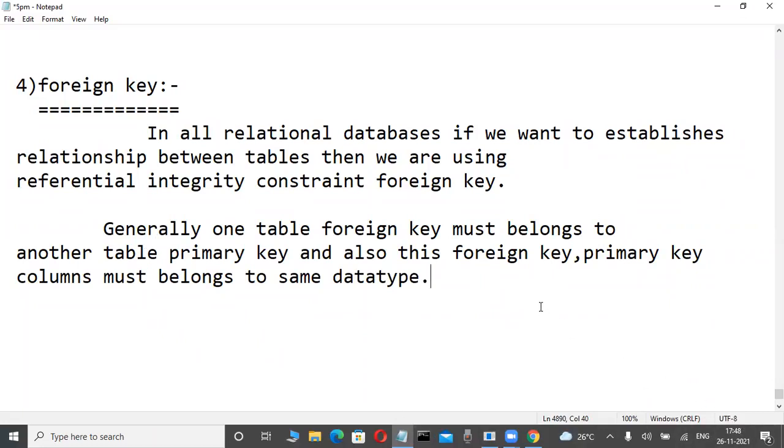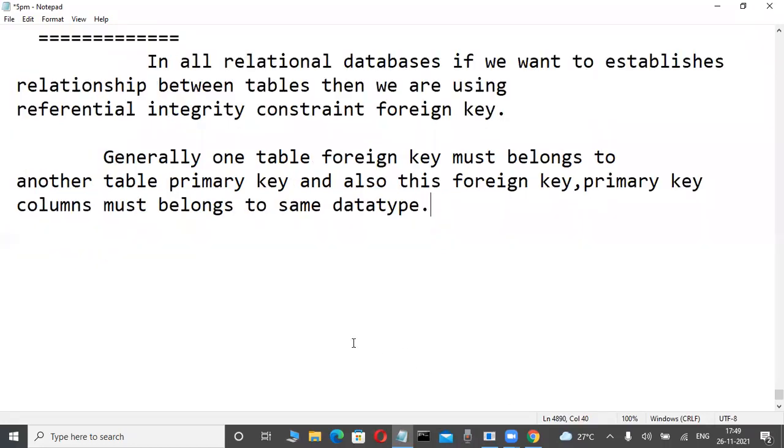Okay? One table's foreign key must belong to another table's primary key, and also the primary key and foreign key columns must belong to the same data type. Now observe it here. Very important. Now one by one I'm telling.